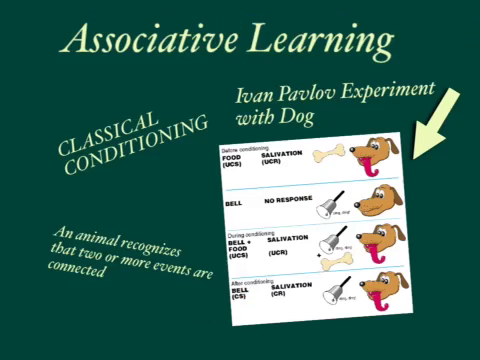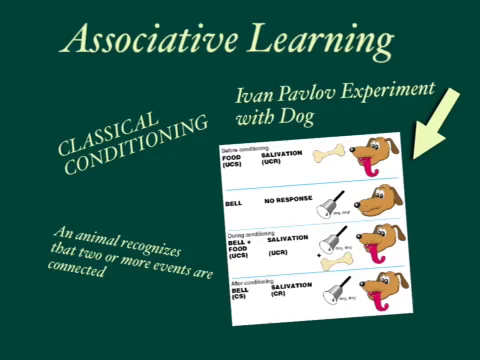Next is associative learning, which is when an animal recognizes that two or more events are connected. An example is classical conditioning, when an organism recognizes a behavior in response to a stimulus. Ivan Pavlov performed an experiment with a dog.